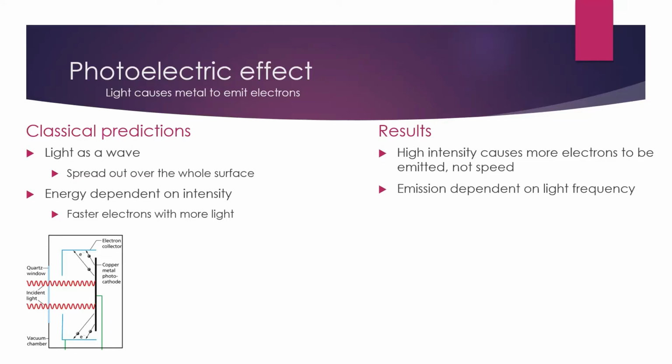Second, it turns out that the emission is dependent on the frequency of light. If you change the frequency, it changes the color of light. So now if you shine blue light instead of red light, all of a sudden the electrons are coming out faster.